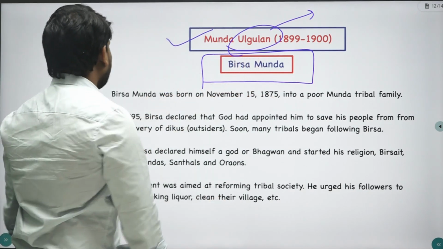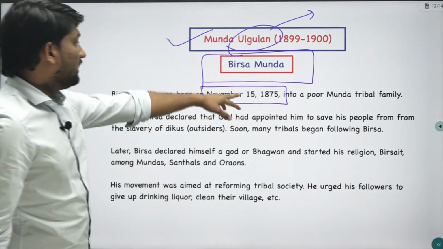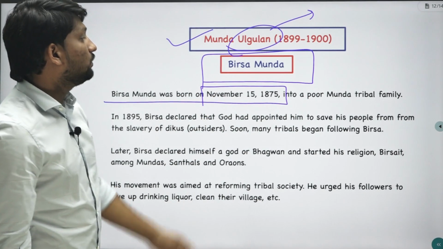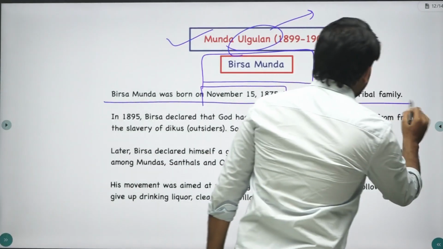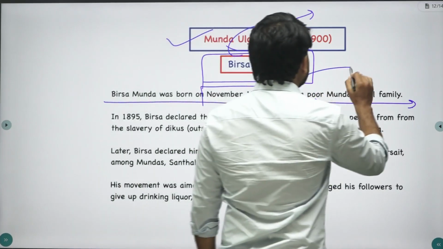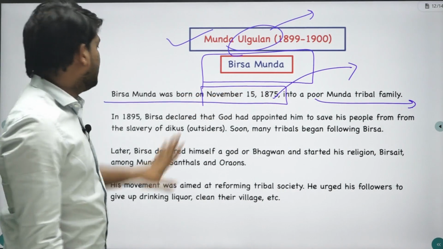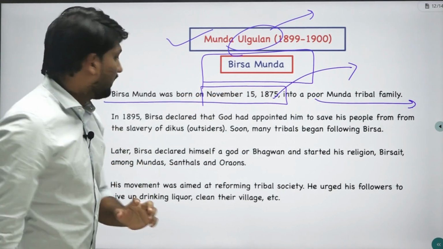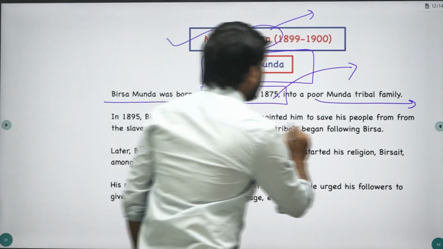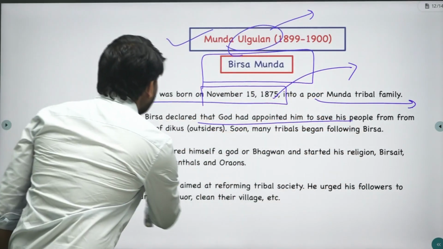Birsa Munda was born on 15th November 1875 into a poor Munda tribal family. Now the Government of India has declared this day, 15th November, as Janjatiya Divas. In 1895, Birsa declared that God had appointed him to save his people from the slavery of Dikus.